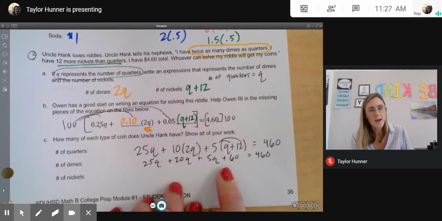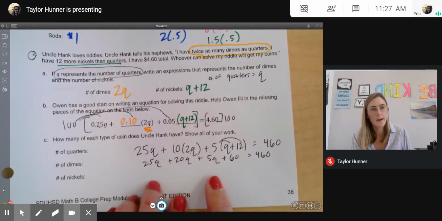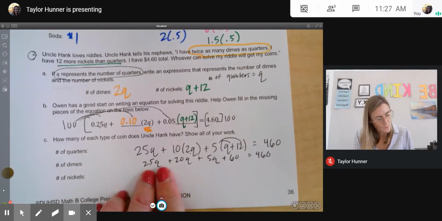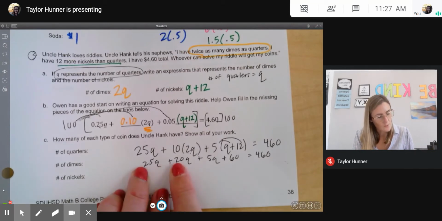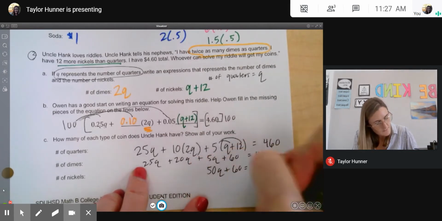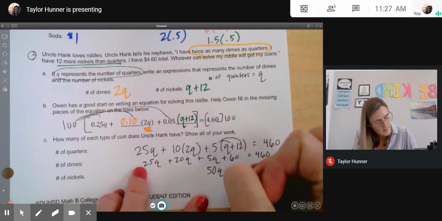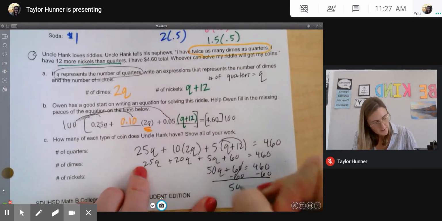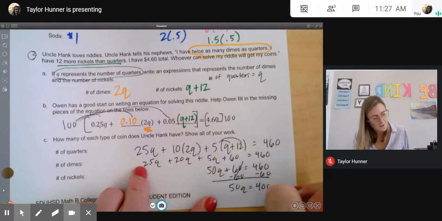Now, before I try and add or subtract anything, I'm going to combine like terms and simplify each side. This side's already simplified. There's only one thing over here. But this one, I can see 25Q plus 20Q will be 45Q plus 5Q, this will be 50Q plus 60 equals 460. Now I can subtract 60 from each side, and I get 50Q equals 400.